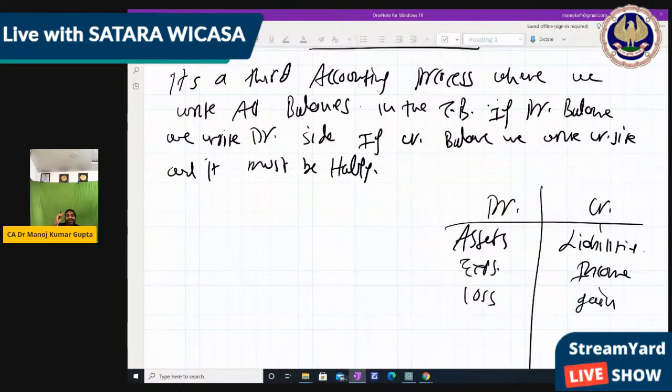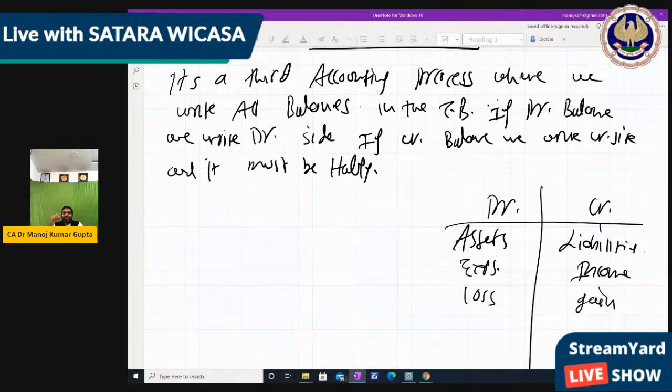So this is the reason our accounts must tally at the end, because we write the same figure on both sides. And if we write the same figure on both sides, then definitely at the end it must tally. So the trial balance also must tally.